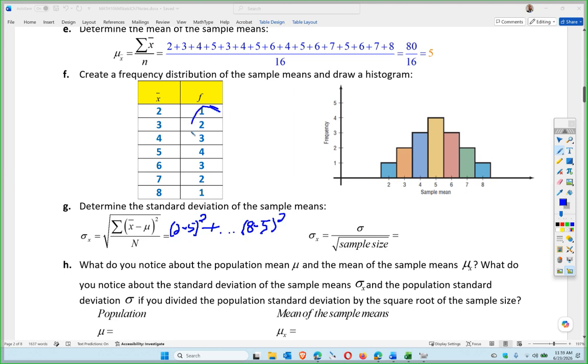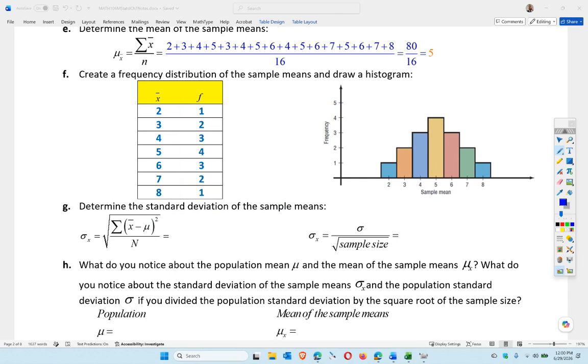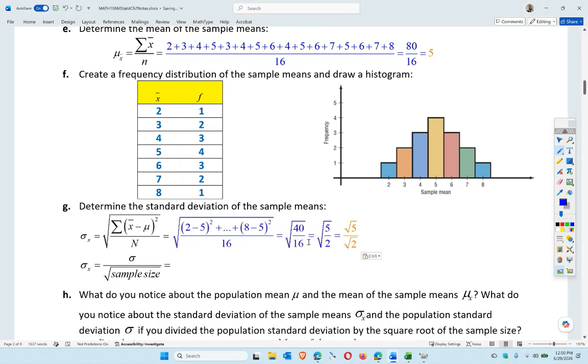There's 1 2, there's 1 8, there's 2 3s, there's 2 7s, so do this 16 times. So sample mean minus mu, which is 5, square it, add it up, do it 16 times. You will get 40 over 16, which you simplify, that's 5 over 2, so I get root 5 over root 2.